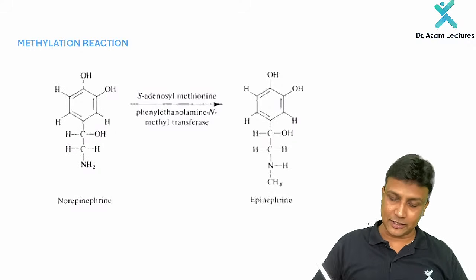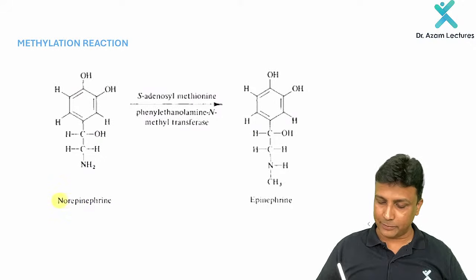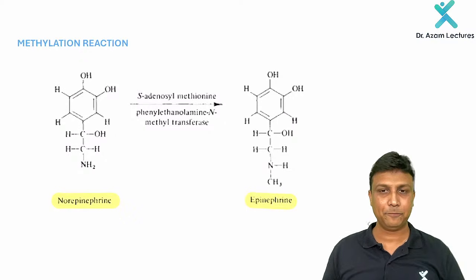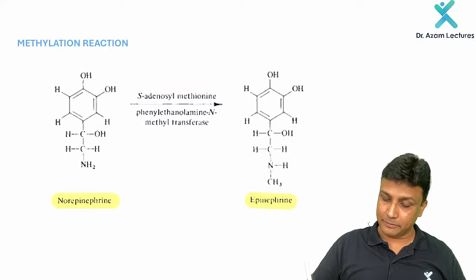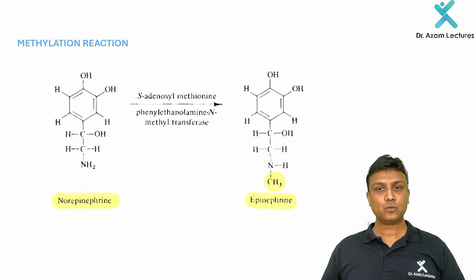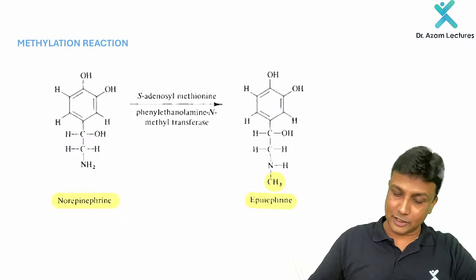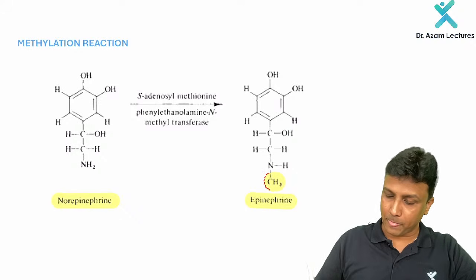After that, one more thing which is asked in your FMGE exam is about the methylation reaction. Now in this diagram you can clearly see this is norepinephrine. Norepinephrine will be getting converted to epinephrine. And how is it getting converted? You can clearly see here the methyl group will be added. Therefore it is methylation.